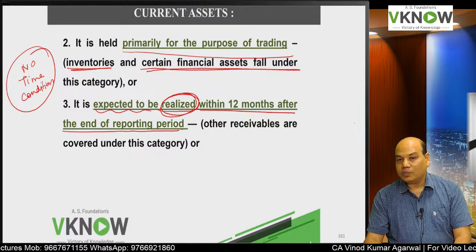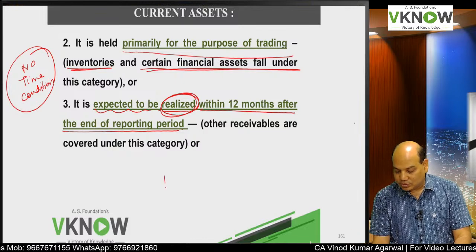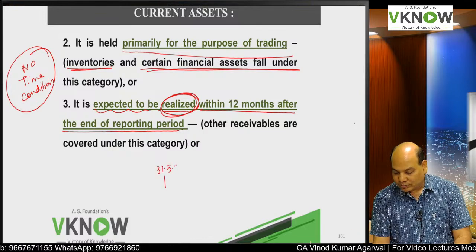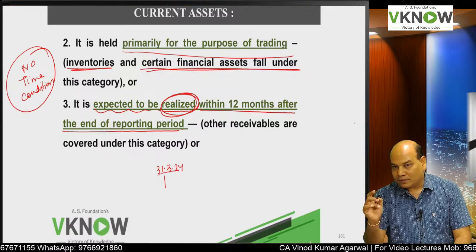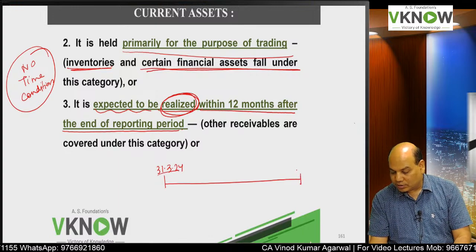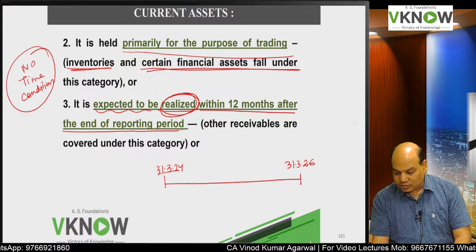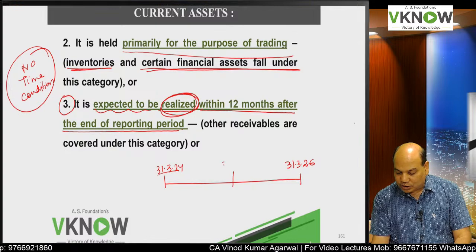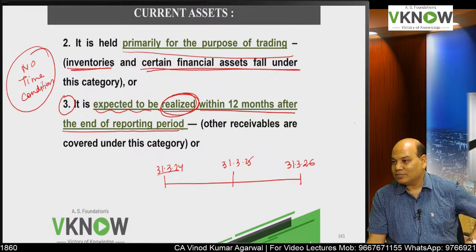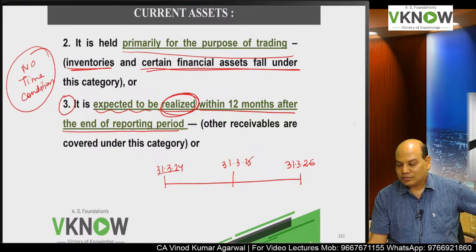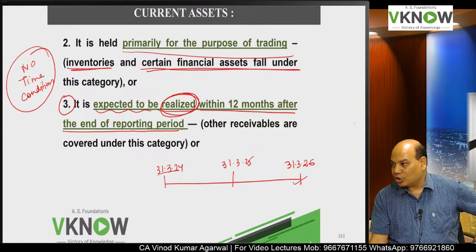Now, if normal operating cycle period is, suppose this is my year ending date. If I apply the first condition, normal operating cycle, it will realize on 31st March 26. If I apply the third condition, it should be realized by 31st March 25. Which one I will take? Then I will take the higher of the two, the longer period.